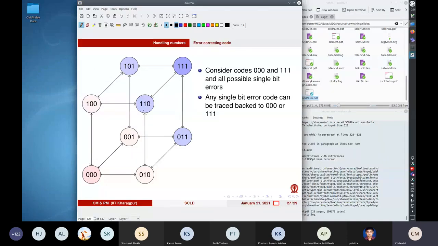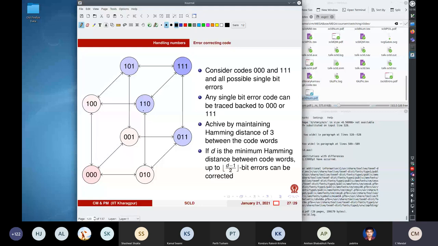So if d is the minimum Hamming distance between code words, then up to the floor of (d minus 1) by 2 bit errors can be corrected. So this allows you to determine how much error correction you can have.